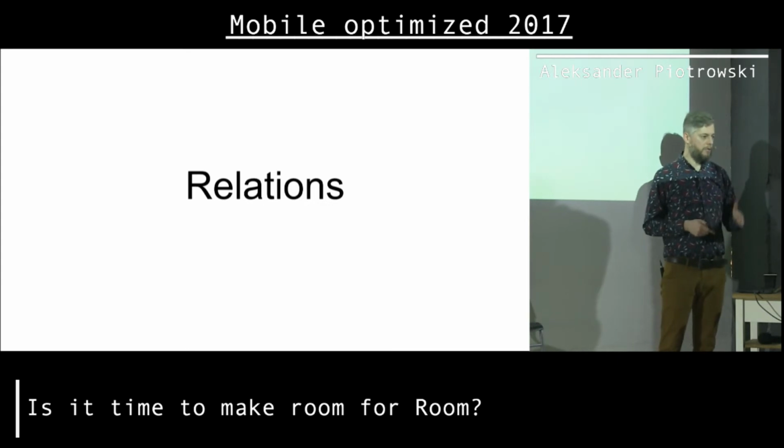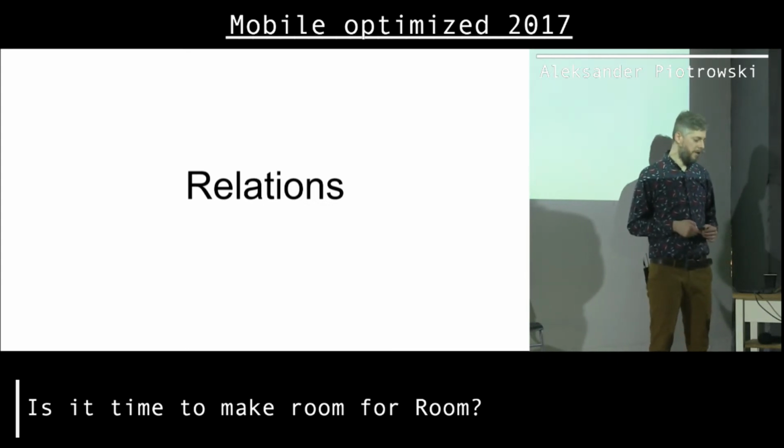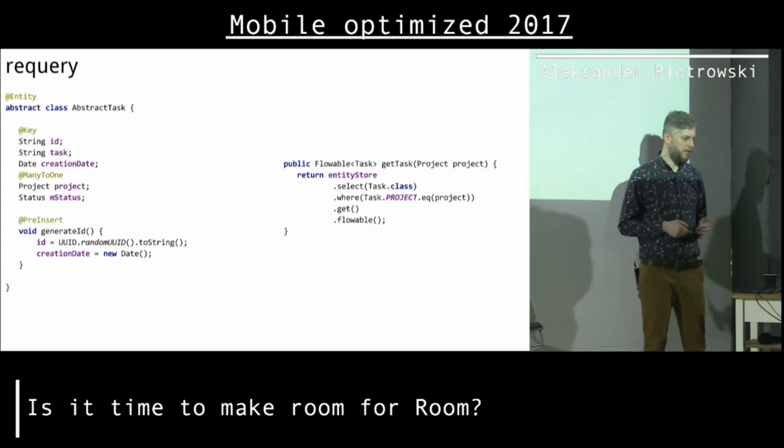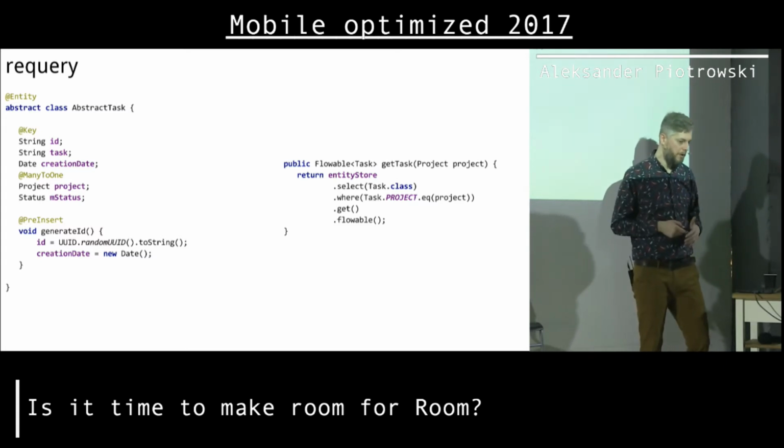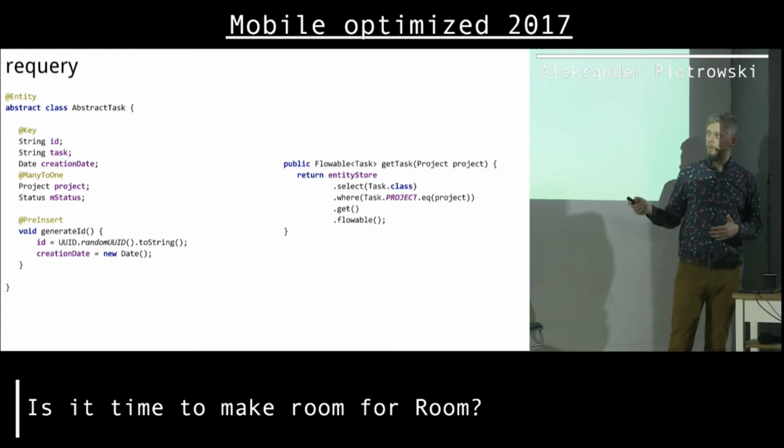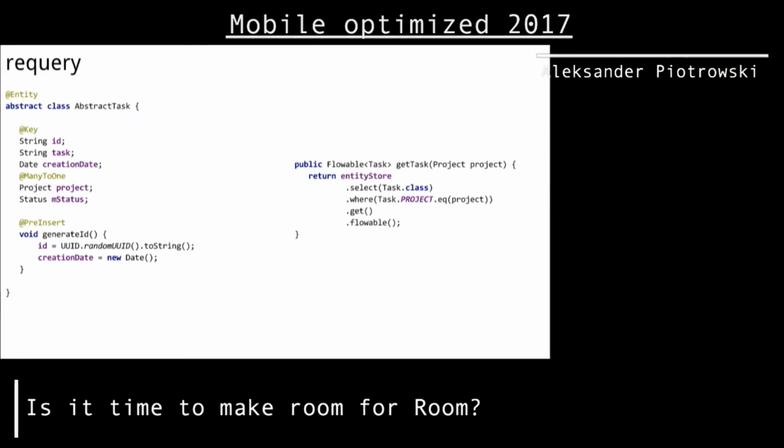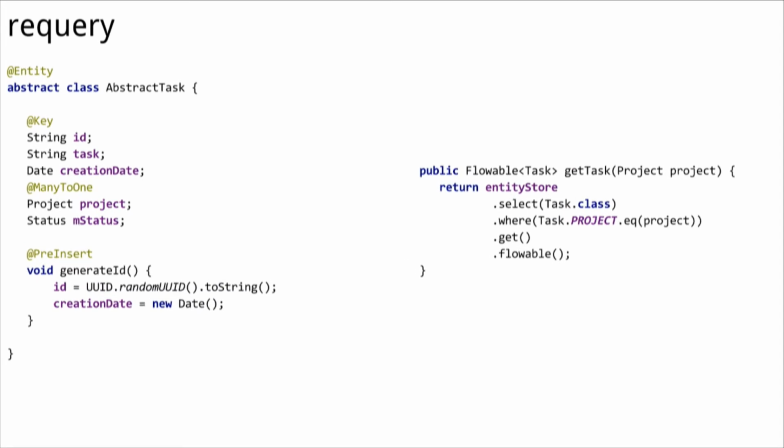Okay. Let's talk about relations because it's also super interesting. And like I said, sadly, we don't have relations in Room, so that's why I will focus on Requery right now, okay? So we have this object, this is a task, and the task has a project inside with this extra annotation that basically creates a relation for us. And then when I query the database, I can just pass the whole object. Obviously, this object has an ID somewhere inside as a field. And Requery just knows that when I ask to select a task and I provide a whole object, like a project in this case, it gets the ID from this project and makes the necessary query for me.